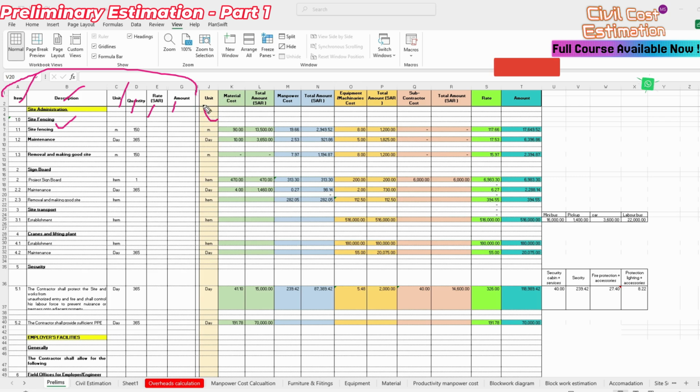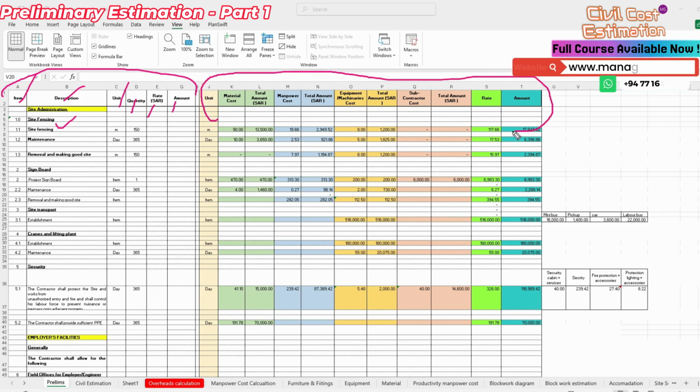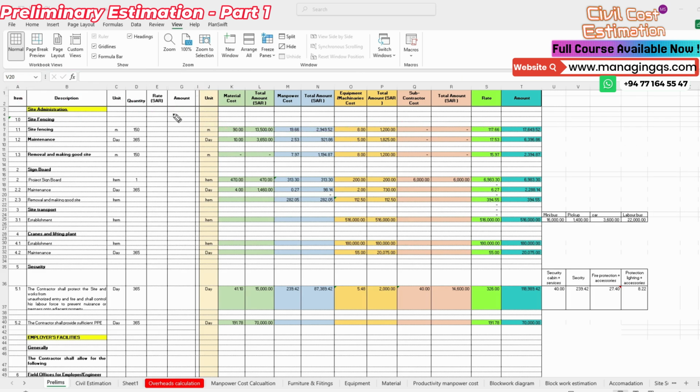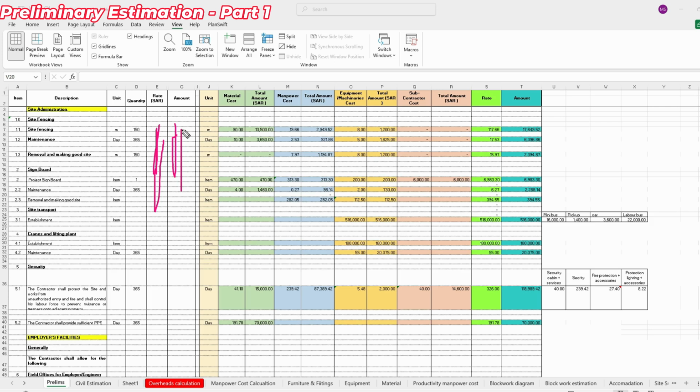Our estimation process works on the right side columns, and the rates and amounts we still have to fill. We will fill the rates and amounts lastly. Now we are going to produce all the rates here, then apply them to the original BOQ. There are some ideas and strategies available, which we will discuss at a later stage.